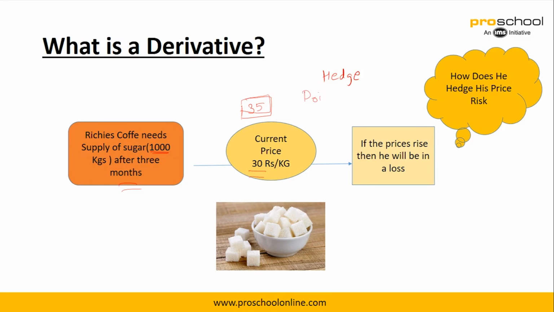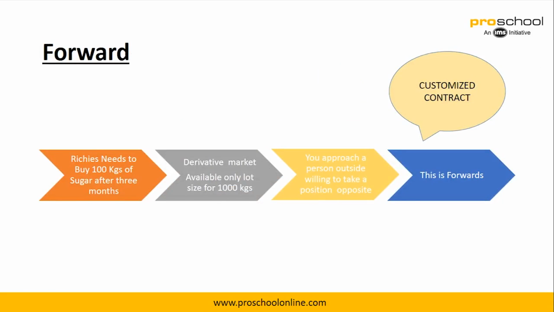the price risk, right? So these are the primary reasons why derivatives are basically used. Let's see how it happens.